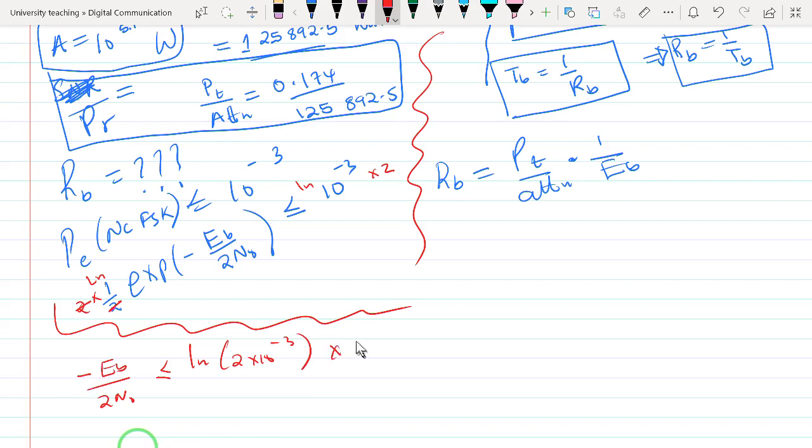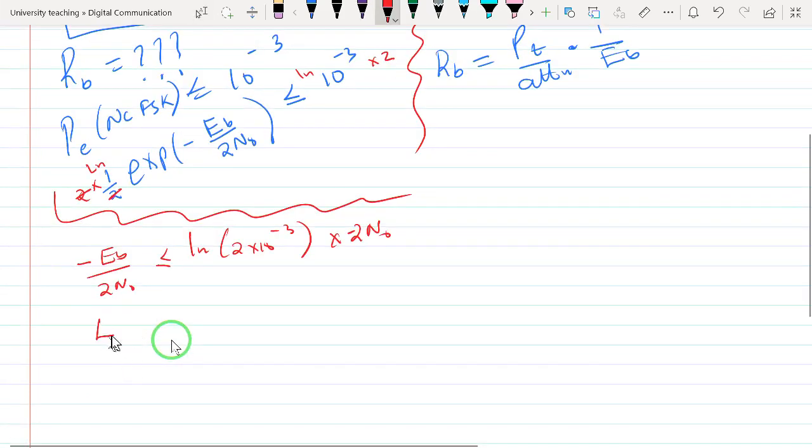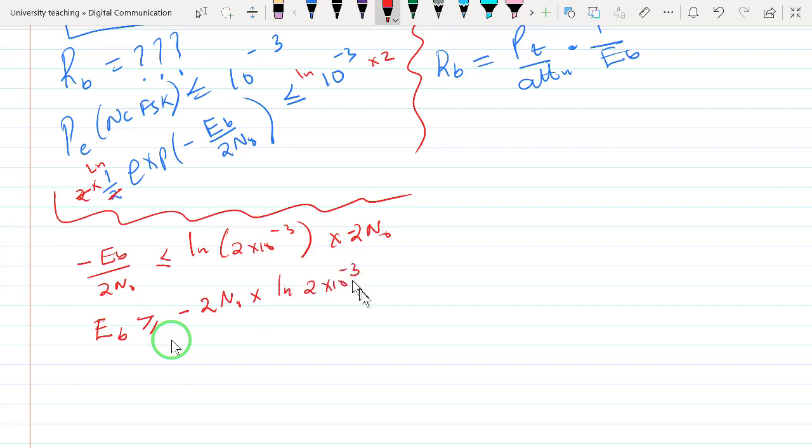And if you divide by negative 2 N naught on both sides, what we will have is that EB, our inequality sign changes. When you divide by a negative, you say that EB must be bigger than or equal to negative 2 N naught multiplied by natural log of 2 times 10 to the power minus 3.